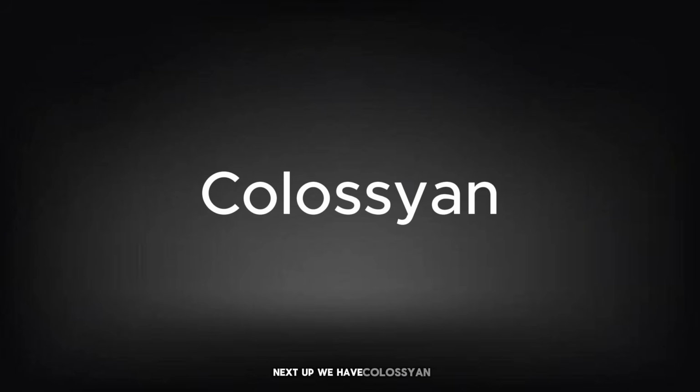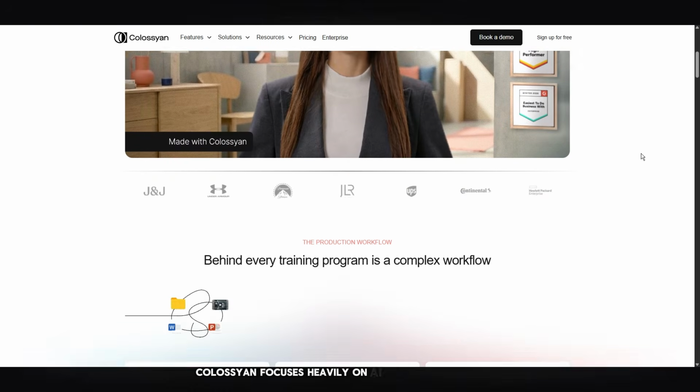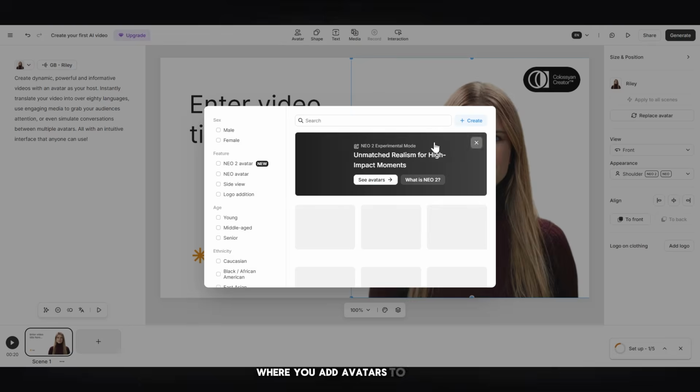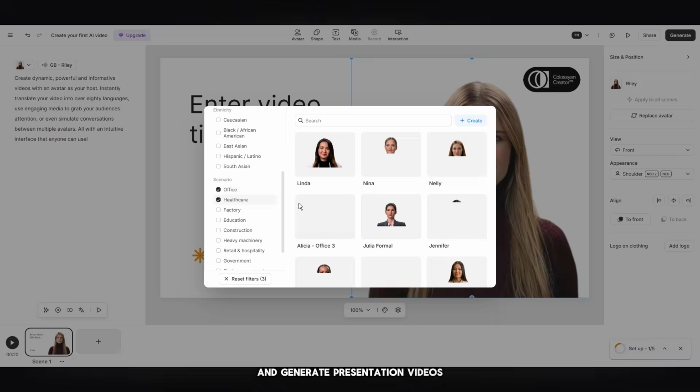Next up, we have Colossyan. Colossyan focuses heavily on AI-generated workplace learning and educational content. The platform uses a slide-style workflow where you add avatars to scenes and generate presentation videos. It's useful for training materials and learning modules.